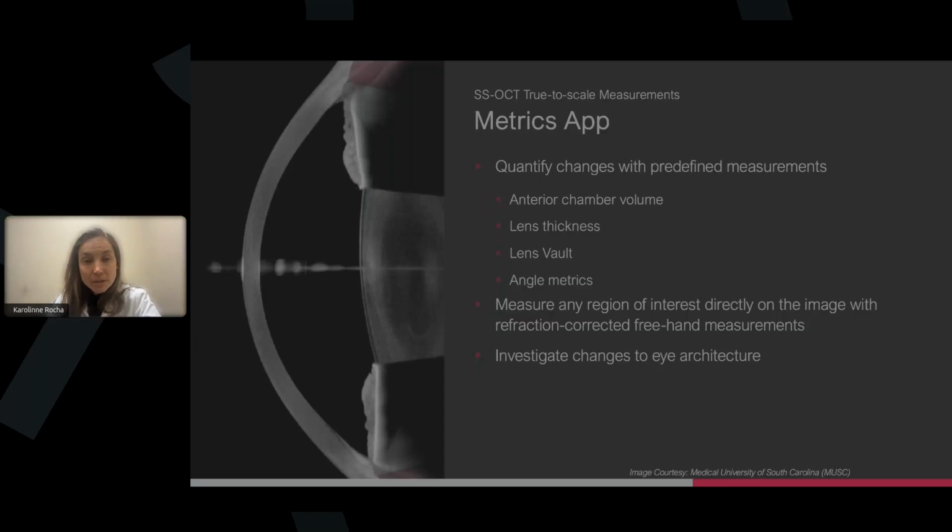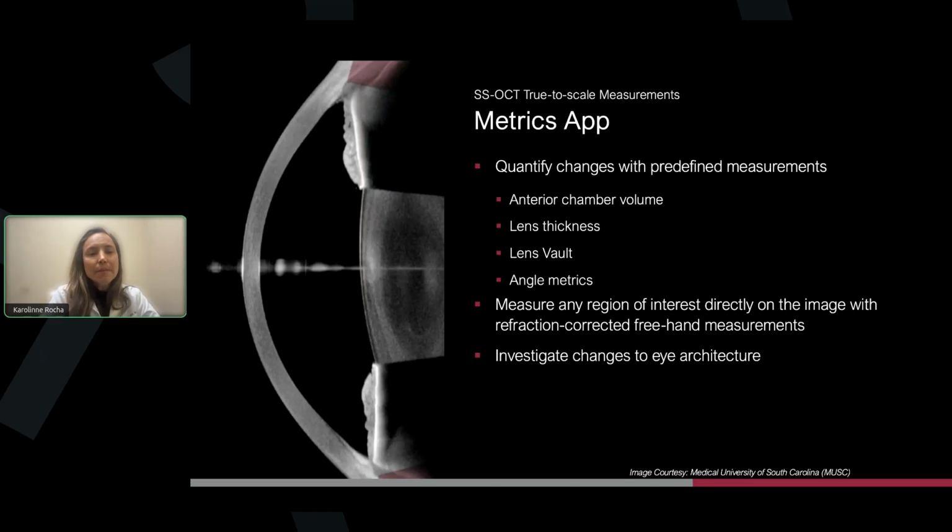The Matrix app is basically the one that gives you that entire photo of the anterior segment. So when you're looking at the anterior chamber volume, lens thickness, phakic lenses, the vault, you can look at the angle metrics, and again, anything that you want to study.